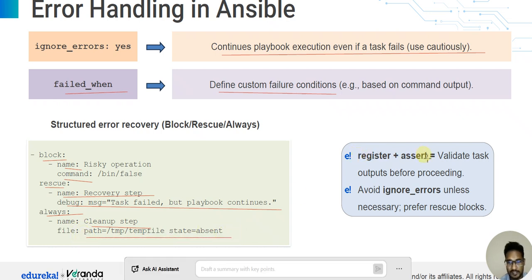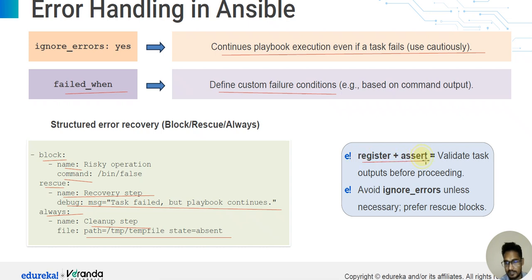Register plus fail: validate task output before proceeding. Avoid ignore errors unless necessary. Prefer rescue blocks. So this is error handling in Ansible.